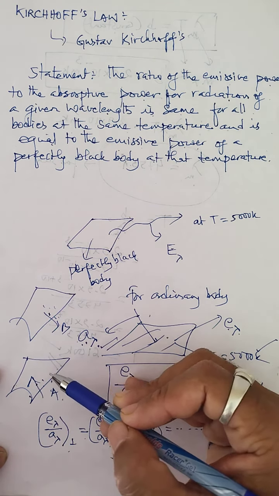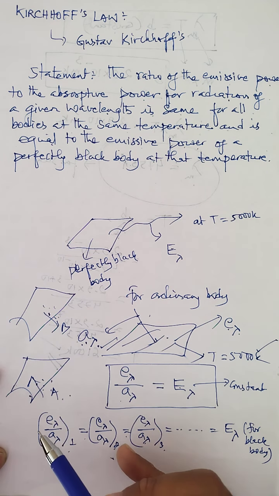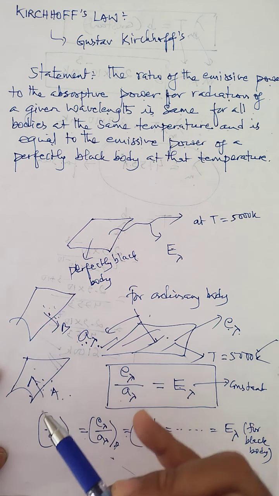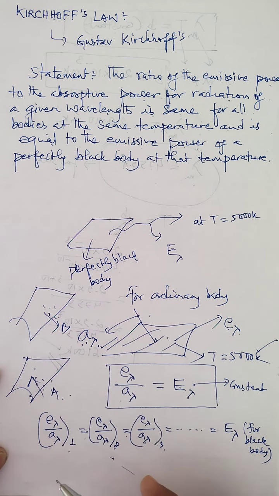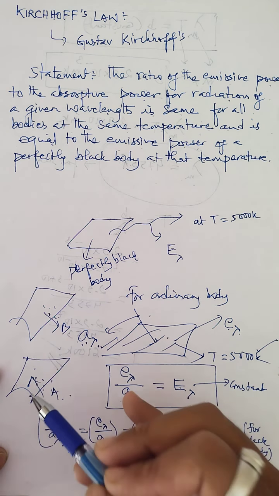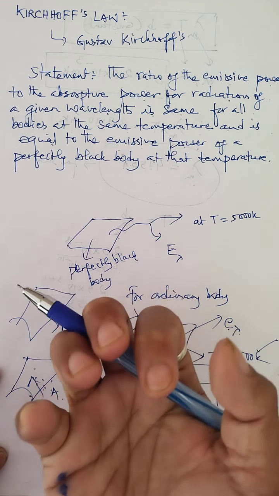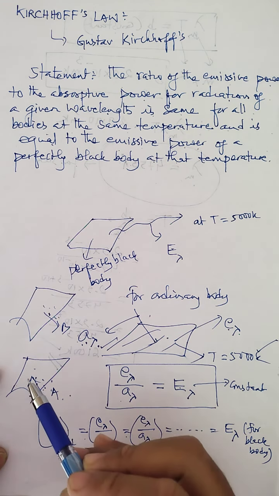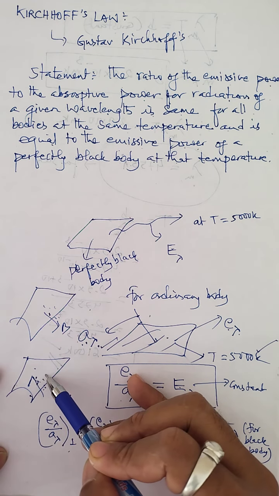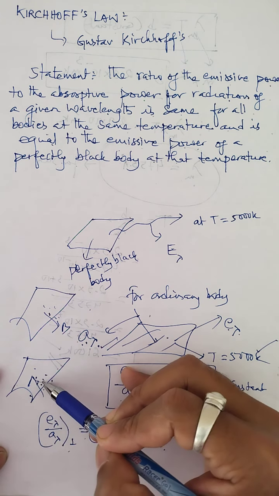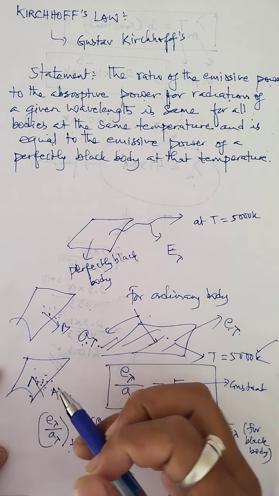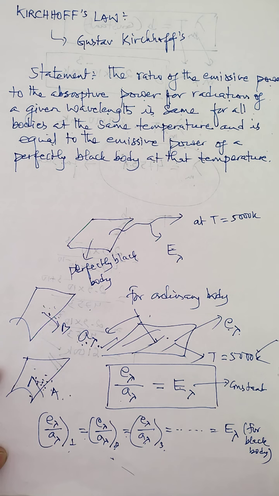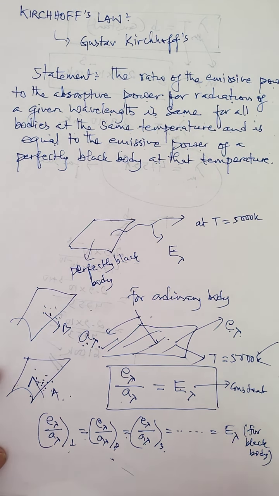That's why I gave you the example of surface A and surface B. Surface A radiates 10 times more energy than surface B, then at the same wavelength, surface A also absorbs 10 times more energy than surface B. Because if it is a good emitter, it is also a good absorber. And this particular fact can also be observed in our day-to-day life.